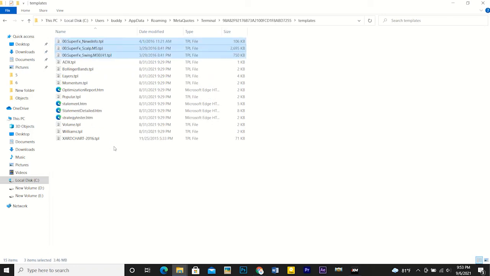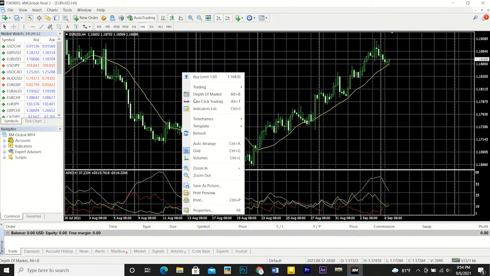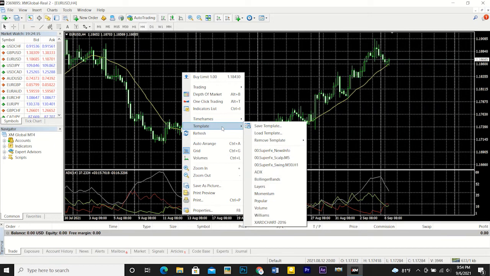You almost done. One last step, close the MetaTrader and reopen it. Then go to Charts, Templates. Then select the indicator.